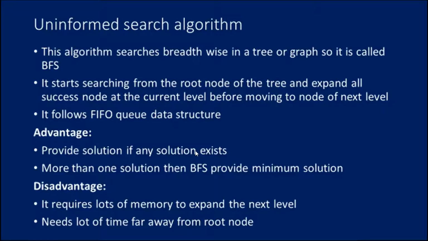BFS starts searching from the root node of the tree and expands all successor nodes at the current level before moving to the next level. It follows the FIFO queue data structure. It is the most common searching strategy for traversing a tree or a graph. This algorithm searches breadthwise, as the name itself indicates, so it is called BFS. The breadth first search is an example of a general graph search algorithm. BFS is implemented using a FIFO queue data structure, as we know.